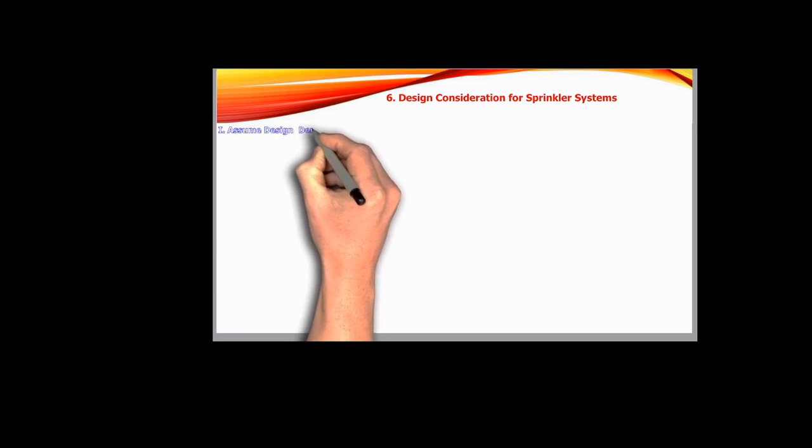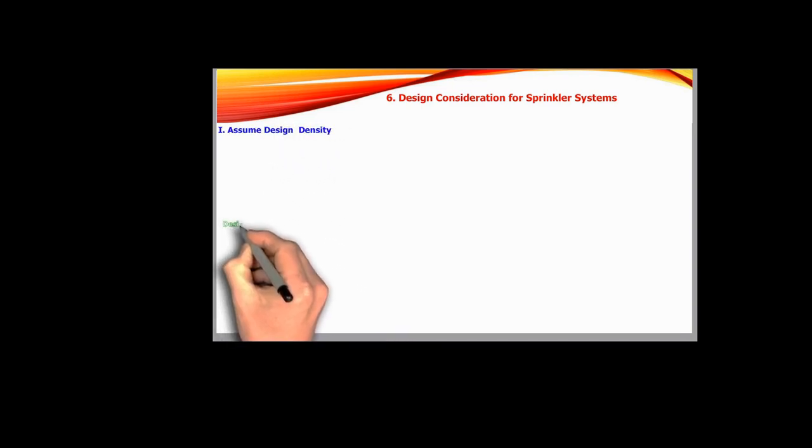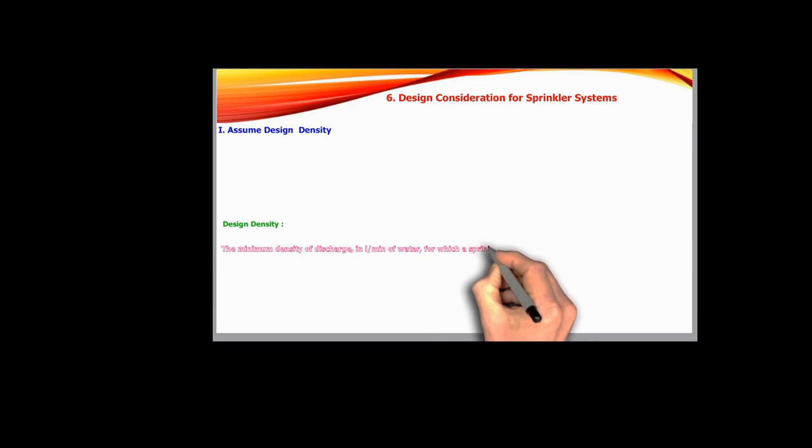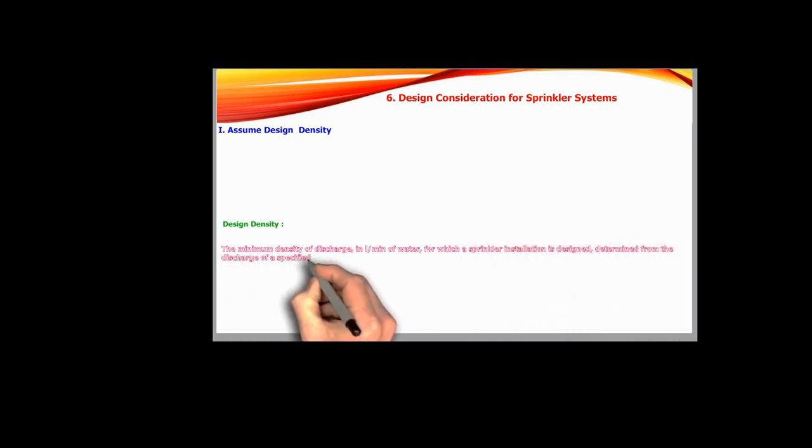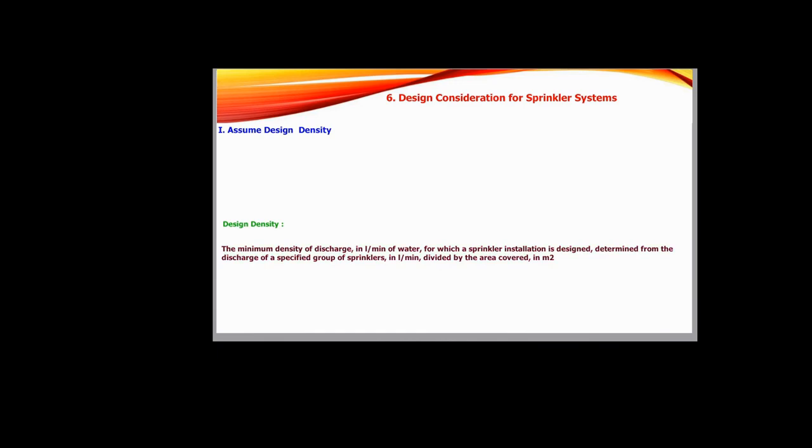Let's now discuss design considerations for sprinkler systems. When designing a sprinkler system, two key factors must be considered: design density and pump selection. These considerations ensure that the system delivers sufficient water and pressure for effective fire suppression based on hazard level. First, the design density. Design density is the amount of water in liters per minute delivered per square meter of area during fire suppression. It varies depending on hazard level.